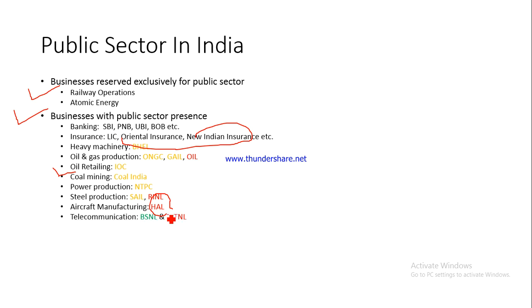Then we have telecommunication. You know about BSNL and MTNL. You know about the private firms which exist in the telecommunication service sector like Vodafone Idea. So BSNL, Bharat Sanchar Nigam Limited, is one company which is operating in Uttarakhand also. And you have got Mahanagar Telephone Nigam Limited. Now MTNL basically is into providing telecommunication services in Delhi. Fine. So they are public sector organizations. Then for airport operations, we have got Airport Authority of India, which is again a public sector organization.